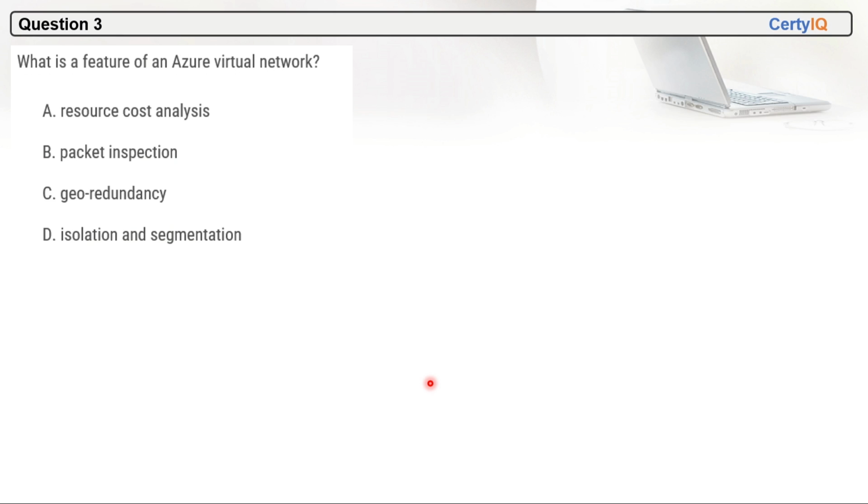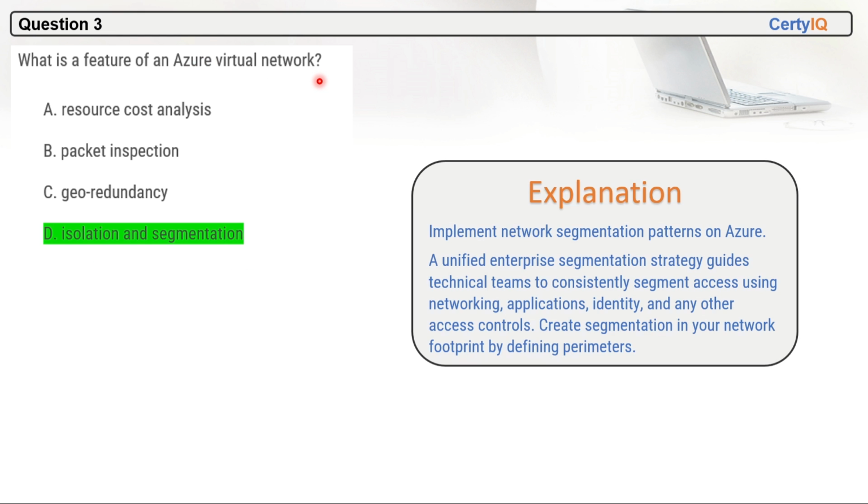So moving to the next question, question number 3. What is a feature of an Azure virtual network? So D will be the correct answer. Isolation and segmentation are features of Azure virtual network. Implement network segmentation patterns on Azure. A unified enterprise segmentation strategy guides technical teams to consistently segment access using networking, application, identity, and any other access control. Create segmentation in your network footprint by defining perimeters.